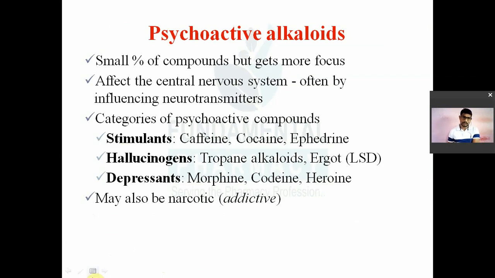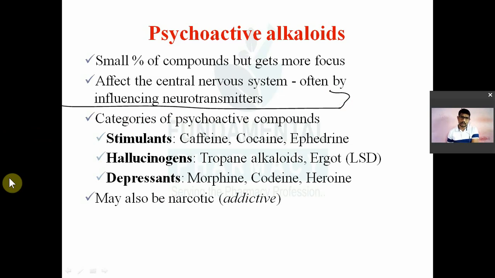For example, psychoactive alkaloids. Psychoactive alkaloids means those alkaloids which have an effect on your brain, on your CNS. Only a small percentage, about 1%, but they get more focus. They are only small in number. Those are known as psychoactive. They affect the central nervous system often by influencing the neurotransmitter. Okay, whatever the neurotransmitter is, they will affect its synthesis, storage or depletion.